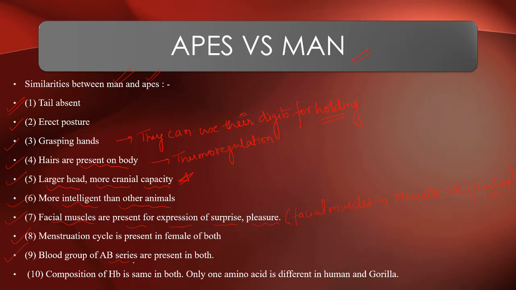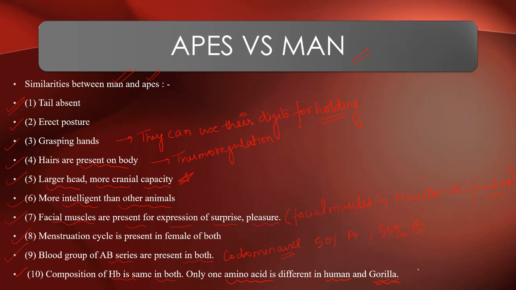Blood groups A, B, AB are present in both, showing the characteristics of codominance: 50% of RBCs of A blood group, 50% of RBCs having B blood group. The composition of hemoglobin is the same in both. Only one amino acid is different in human and gorilla hemoglobin.